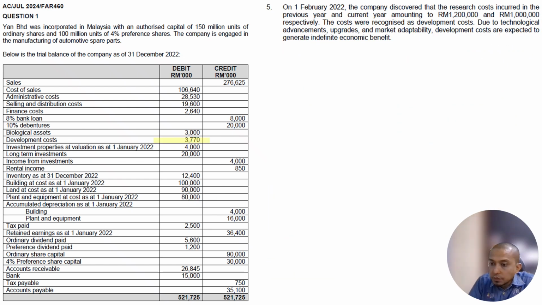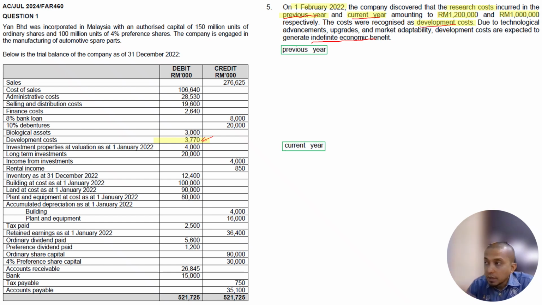So information number 5 is based on 1st of February 2022, again within the year. The company discovered that research costs were incurred in the previous year and the current year, amounting to 1.2 million for the previous year and 1 million for the current year, respectively. The costs were recognized as development costs. When we talk about development costs, we capitalize them due to technological advancement and upgrades. Development costs are expected to generate benefits indefinitely. Indefinite means no need to do amortization.